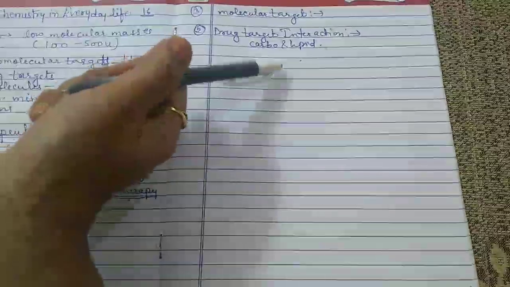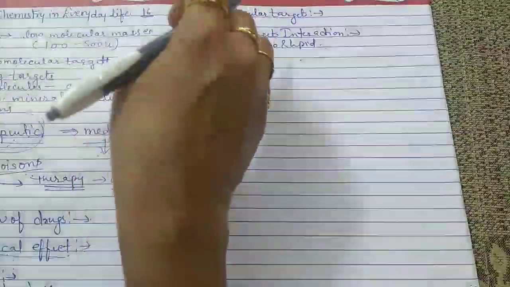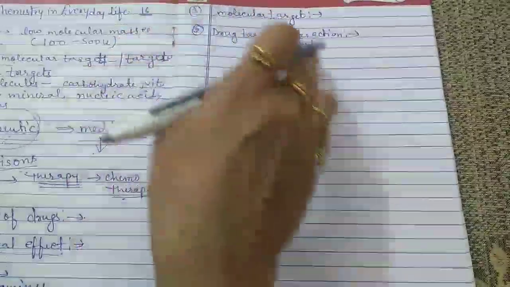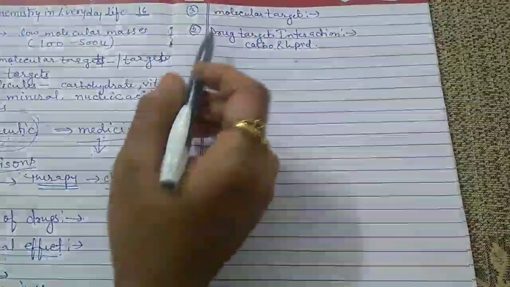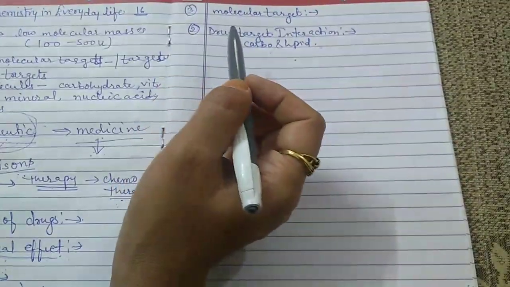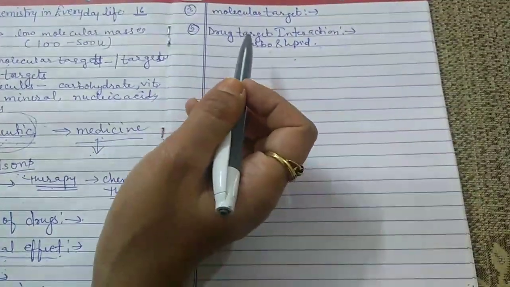The nucleic acid is responsible for carrying the genetic information from one generation to another generation. And protein has a variety of roles to perform.